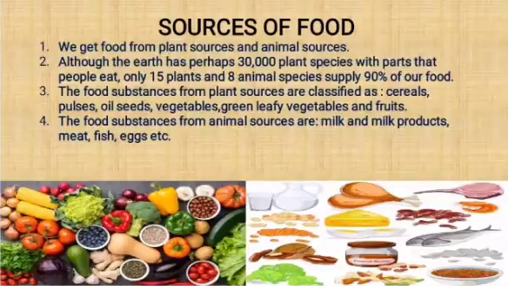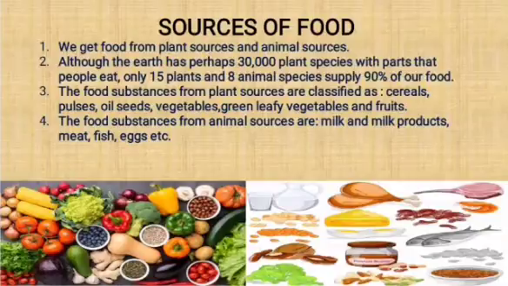Although the earth has perhaps 30,000 plant species with parts that people eat, only 15 plants and 8 animal species supply 90% of our food. That means we don't get our food from all the plants and animals which are on the earth. We get food only from certain type of plants and certain animals.